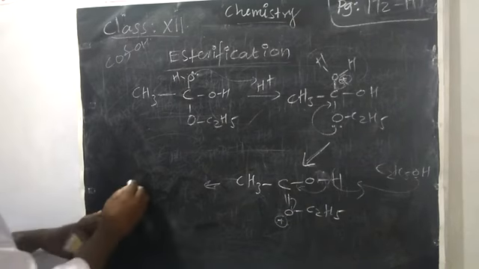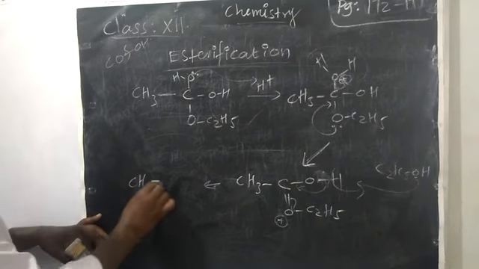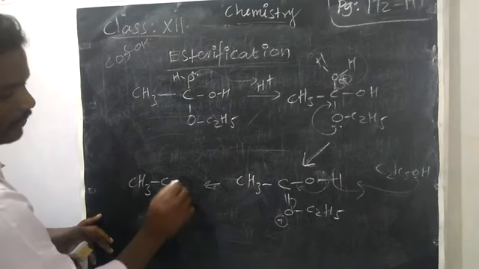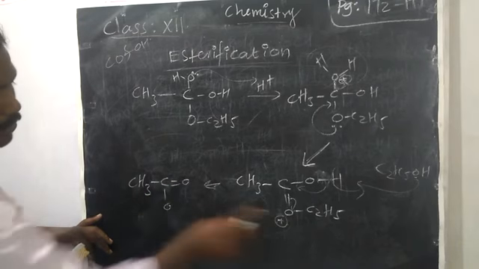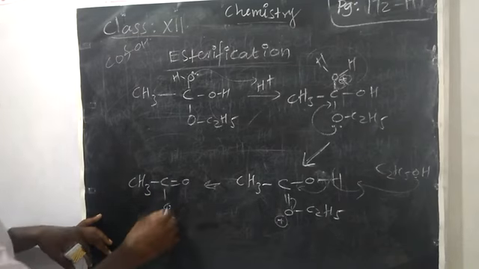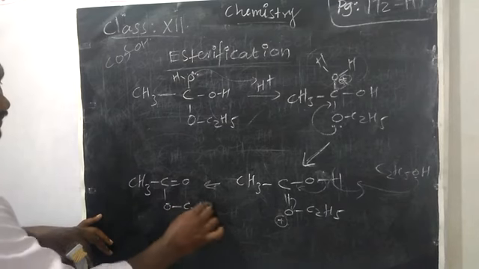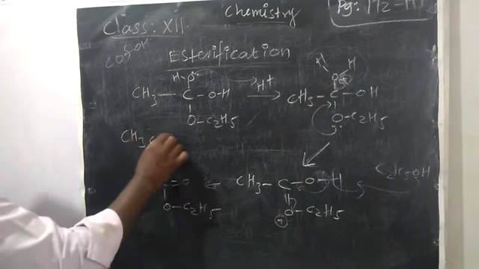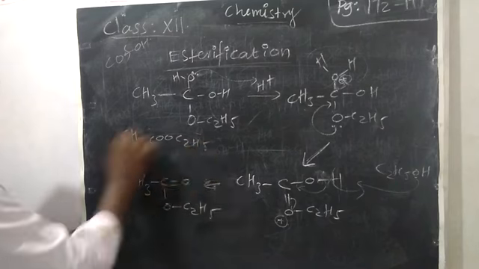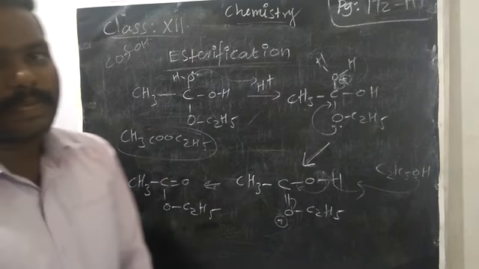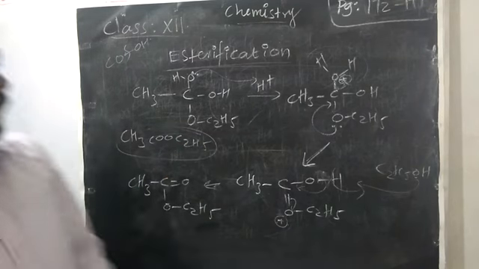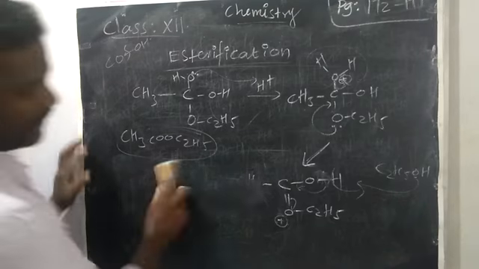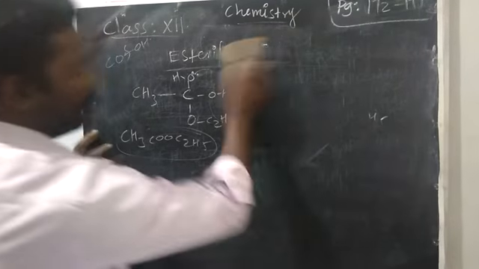So our final product is CH3 C. Now there is a double bond, O. The double bond is neutralized, so single bond remaining, C2H5. This is nothing but CH3COOC2H5. That is our expected product. Okay. So we have finished the mechanism of the esterification reaction.